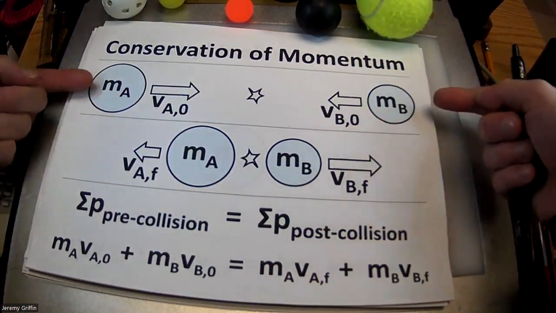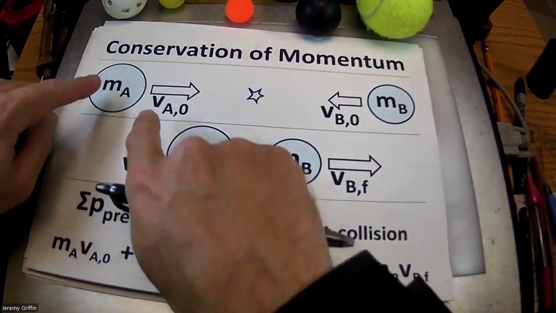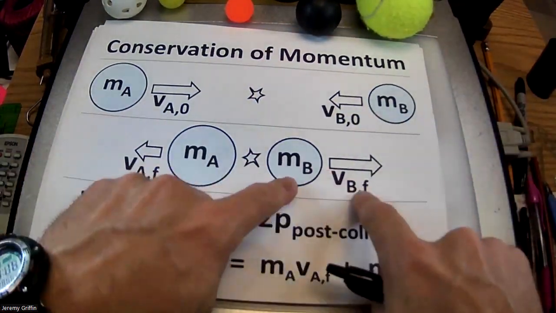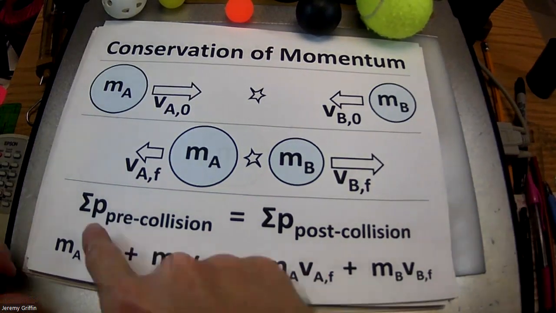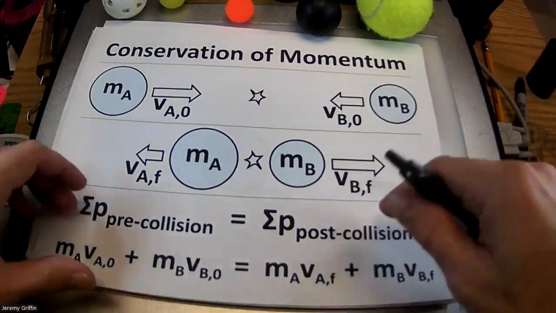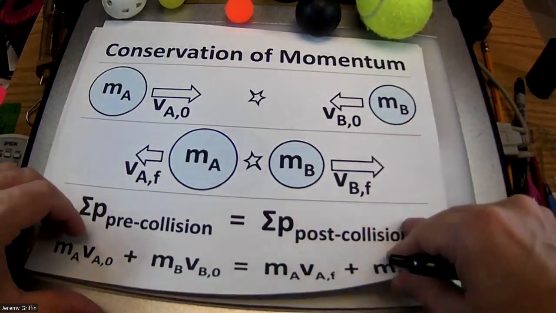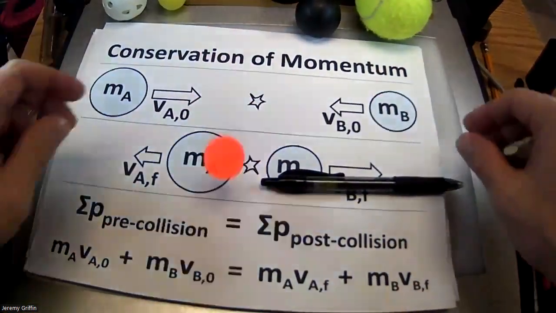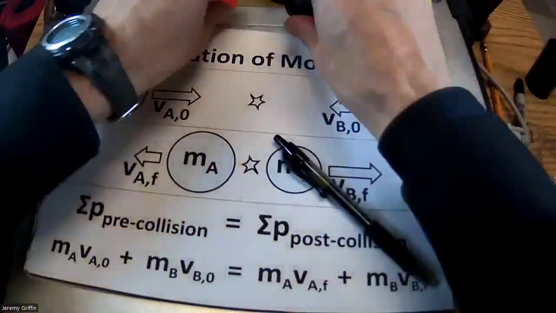Therefore, if you got two objects that are rebounding off each other, if you add up all of the momentum bits before the collision and all the momentum bits after the collision, they should equate. That's what conservation is. Now, these objects might be made out of different materials, so they might collide with each other differently. You might have something that's pretty bouncy or something that's not so bouncy.